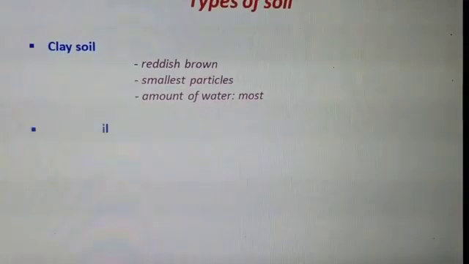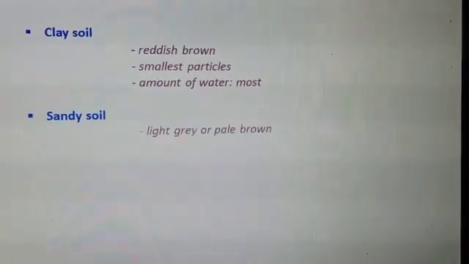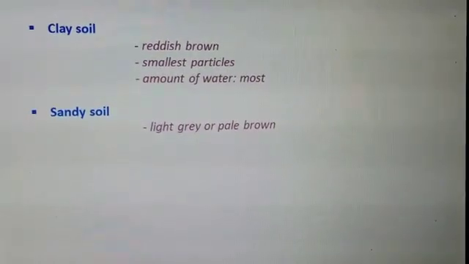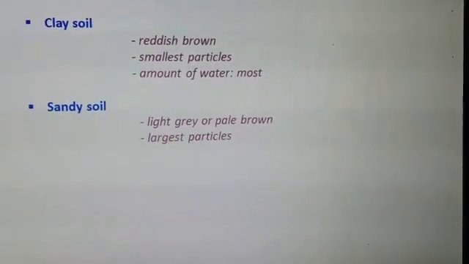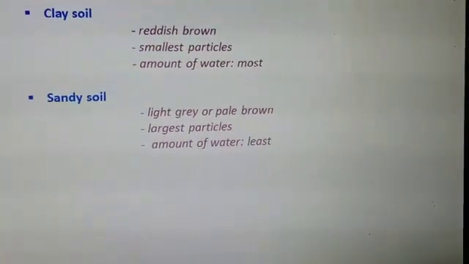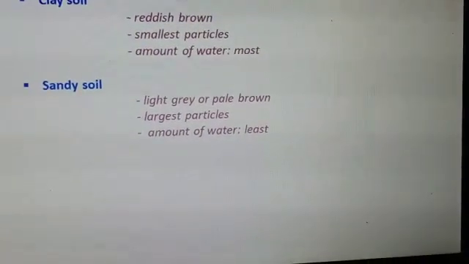Next is sandy soil. Sandy soil is light gray or pale brown in color. It has the largest particles and it contains the least amount of water.